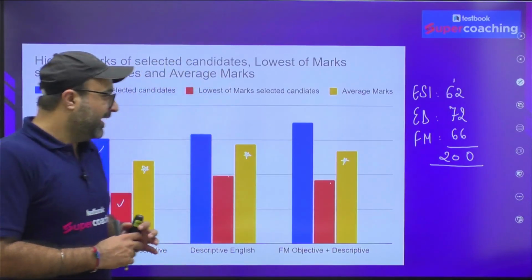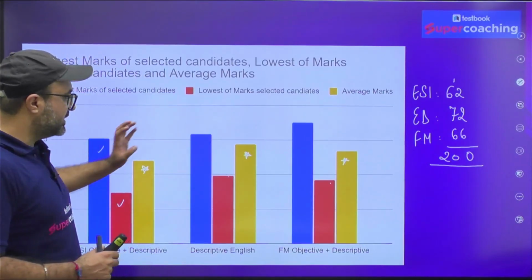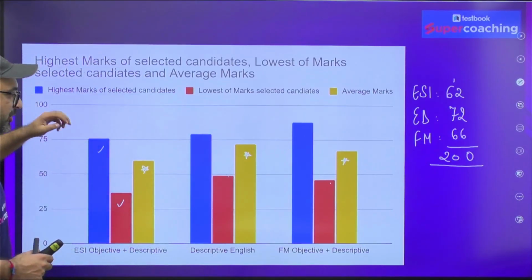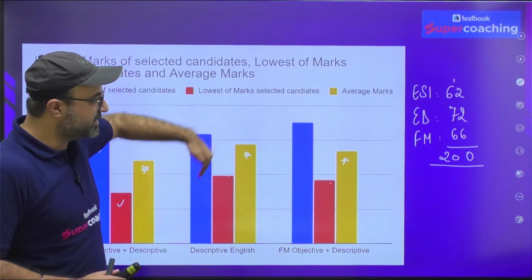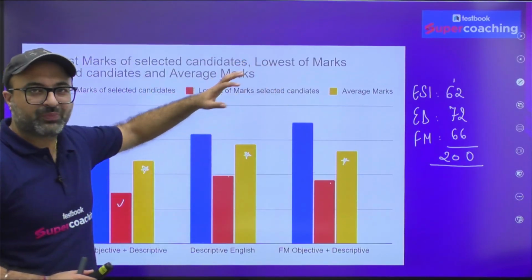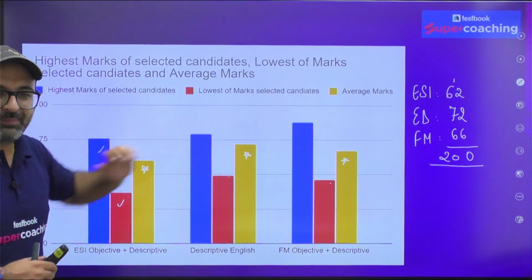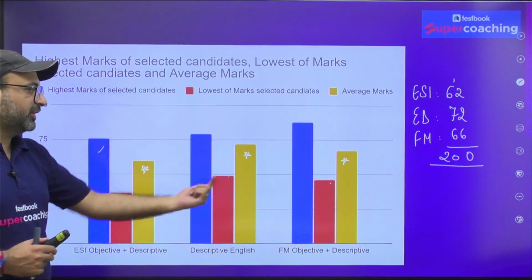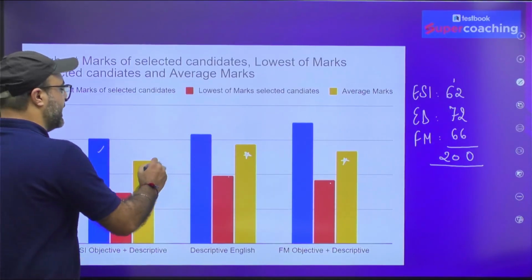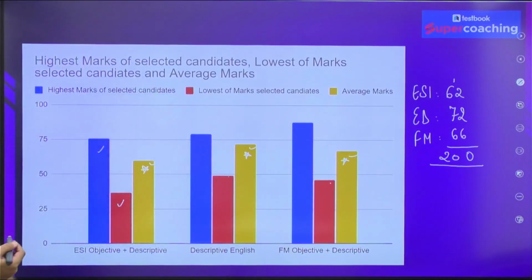Now, why I'm saying that don't focus on highest or lowest, because highest marks are not earned by one individual. I'm not saying the one who has earned highest in ESI was the same who earned highest in English descriptive as well as FM. No, these are different candidates who have scored highest marks but in different papers. That means you cannot be good in all the three papers. Same goes for the lowest, but you must focus on the average part. If you're maintaining the average in all the three papers, you can easily clear this examination.